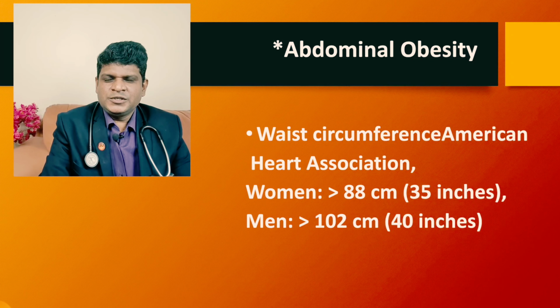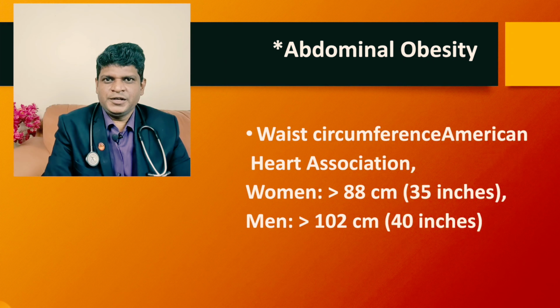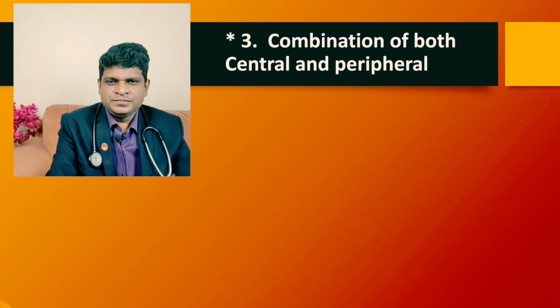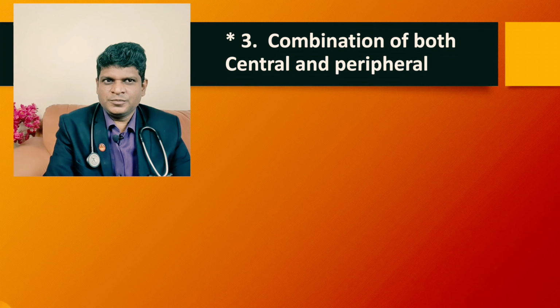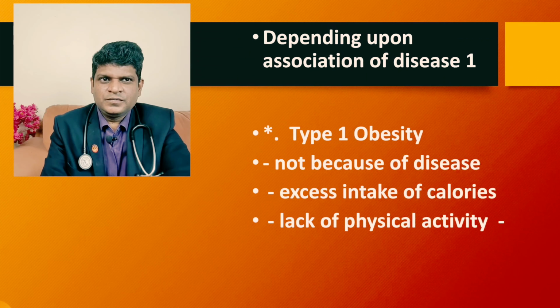Now, abdominal obesity: according to the American Heart Association, we measure the waist circumference, and if waist circumference in a woman is more than 88 centimeters, that is 35 inches, it is called abdominal obesity in women. And in men, if waist circumference is more than 102 centimeters, that is 40 inches, it is labeled abdominal obesity. In some people, a combination of central and peripheral obesity is seen, and this is seen in both men and women.